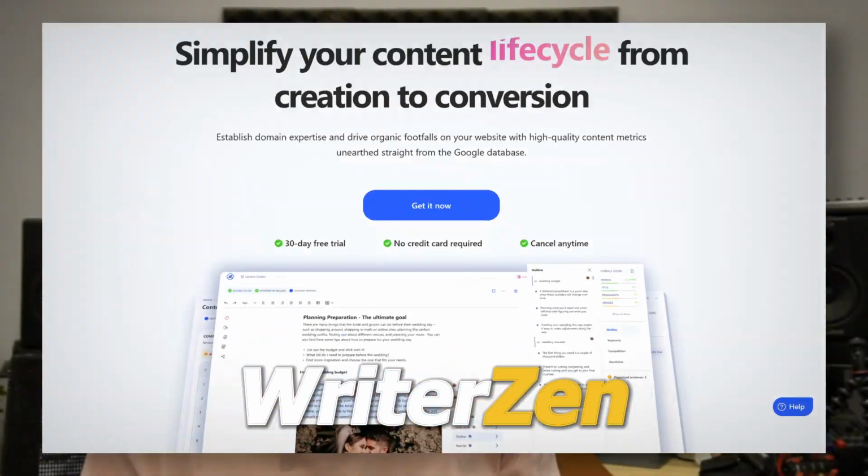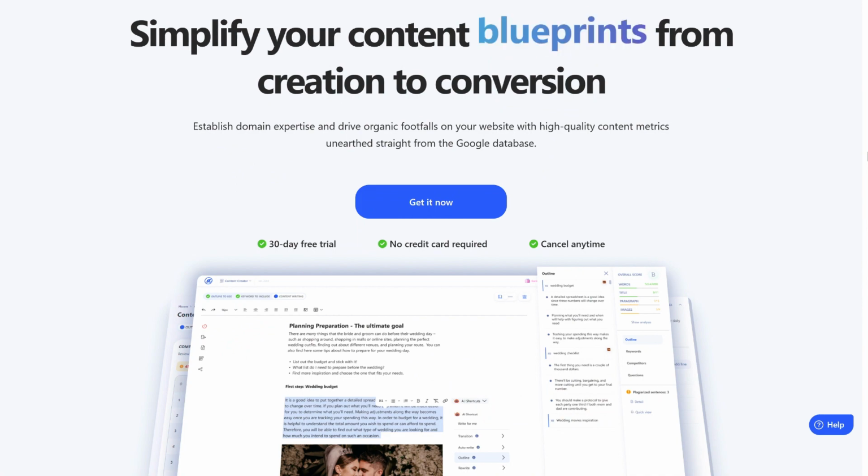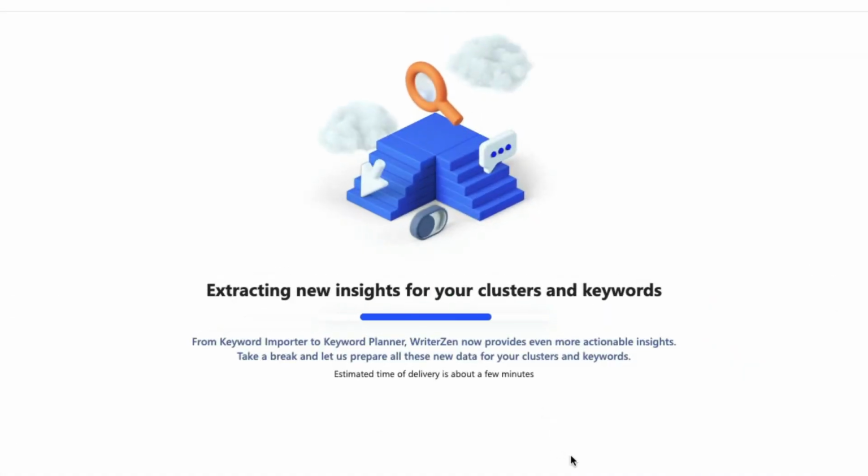Now, luckily, we have tools to actually help simplify the whole process, and one of them is called WriterZen. Basically, think of it as multiple tools all built into one. Instead of you going to Google searching for a keyword here, going to ChatGPT, going here and there for all different sort of things, now you can do everything in one convenient platform, WriterZen. So there are 4 main tools in WriterZen, and each of them helps you in your content creation process.